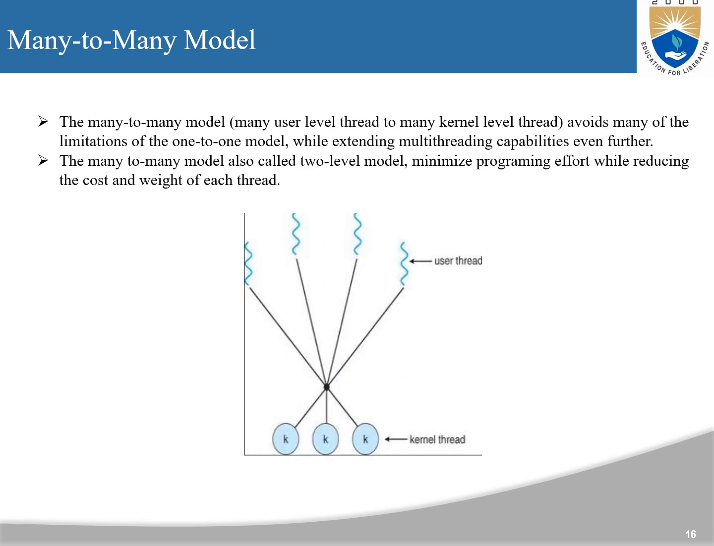Many to many model. The many to many model, many user level threads to many kernel level threads, avoids many of the limitations of the one-to-one model while extending multi-threading capabilities even further. The many to many model, also called the two-level model, minimizes programming effort while reducing the cost and weight of each thread. Here is the example of the many to many model, many kernel threads to many user threads.